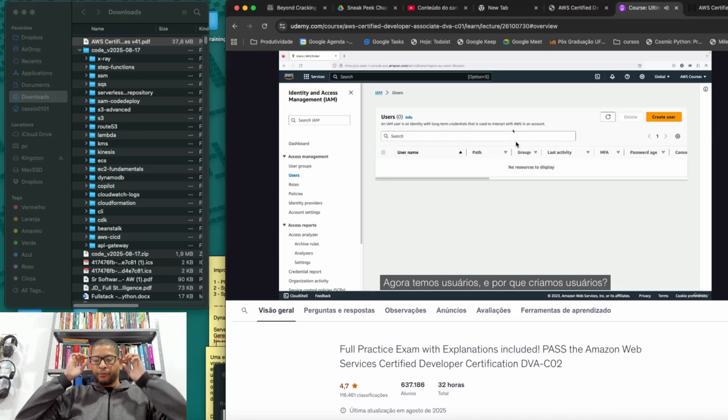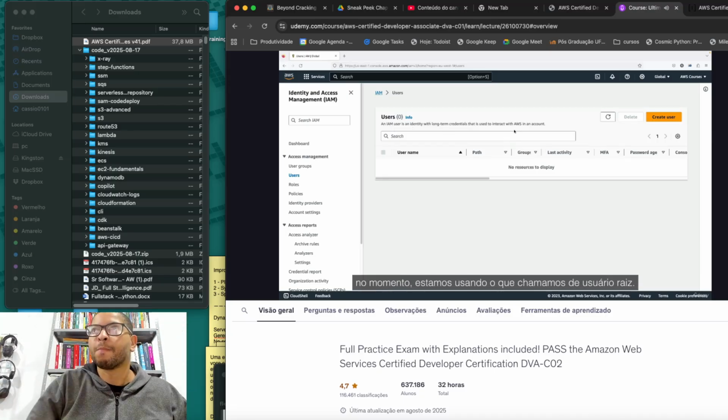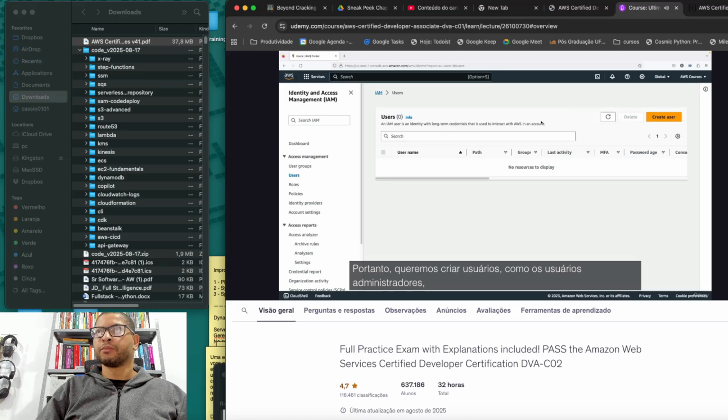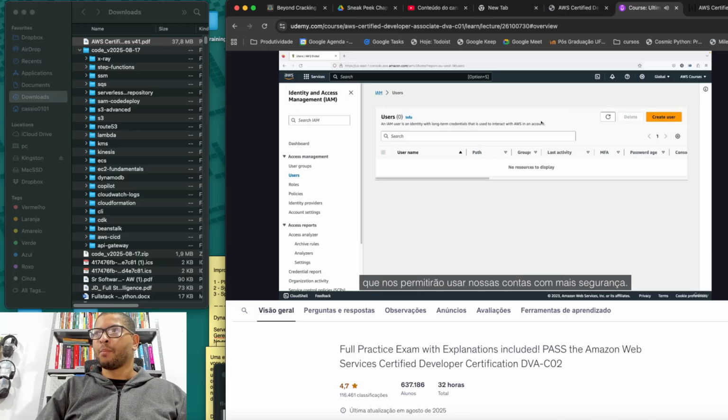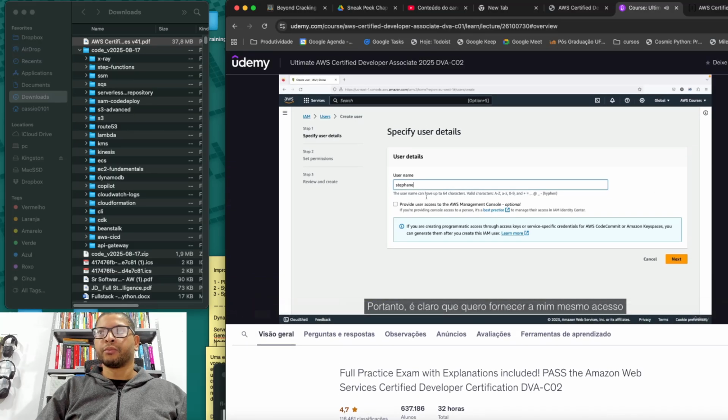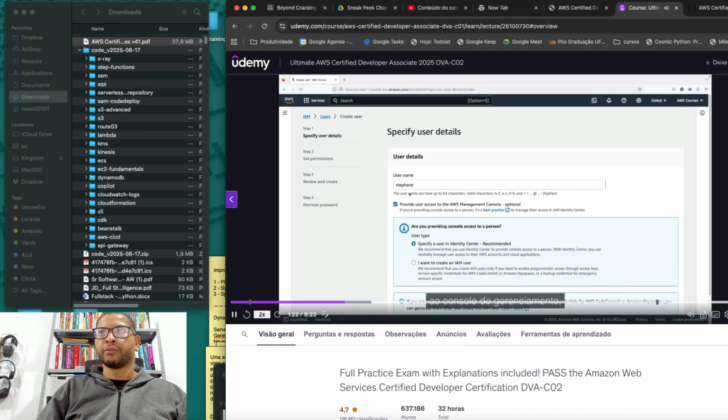And why do we create users? Well, we create users because right now we are using what's called the root user. So if you click on this, you see there's just the account ID available to you. So when you have it, that means you're using the root account, and it's not best practice to use the root account. So therefore, we want to create users, such as admin users, that will allow us to use our account more safely. So for this, let's go ahead and create a user, and I will provide a username, for example, Stefan. So of course, I want to provide myself access to the management console.